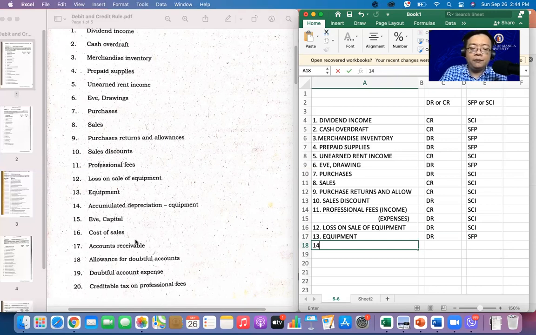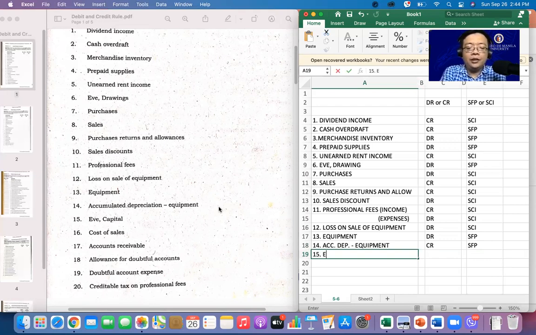Number 14. Yan, accumulated depreciation equipment. Of course, same as your sales discount, purchase discount. Ito naman ay contra asset. If the equipment has a debit balance, naman ay has a credit balance and part pa siya ng statement of financial position. Alright. Number 15.